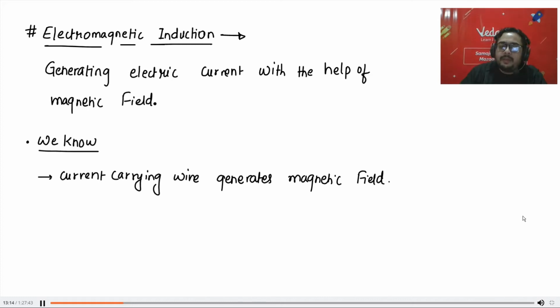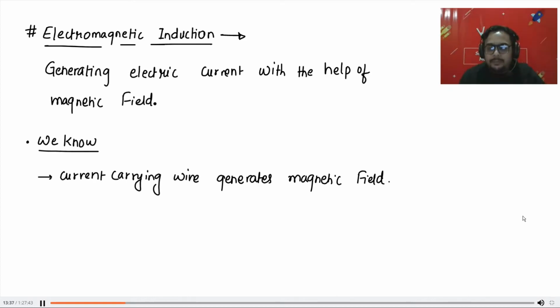Any wire that is carrying current will generate some magnetic field. So you can generate magnetic field with current. But now we are trying to see, can I generate current with magnetic field? This is what we have to study in this chapter.